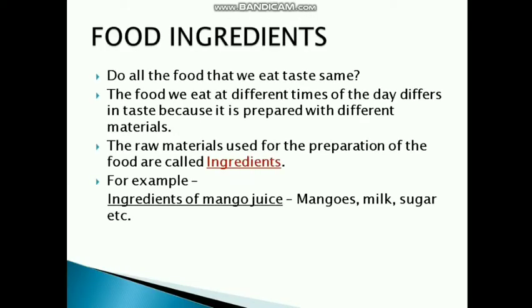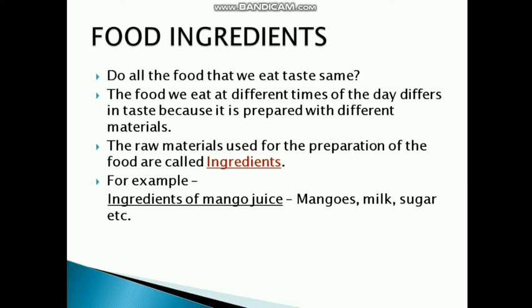Moving on to our next topic, that is food ingredients. Now what is the meaning of ingredients? All the raw materials which are used for the preparation of food are called the ingredients. Do all the food that we eat taste the same? The answer is no. All the food tastes different because it is prepared from different materials. Different materials are used to prepare different dishes.